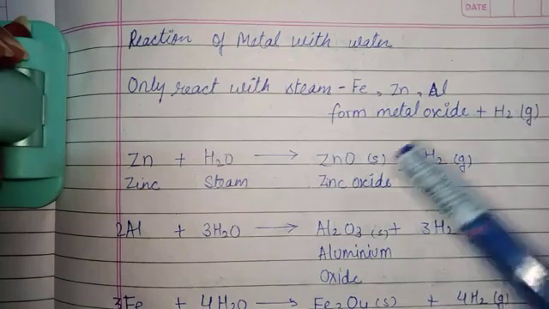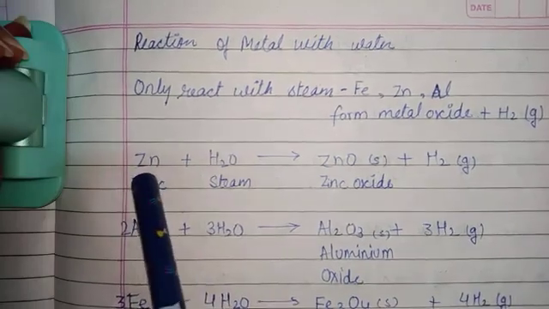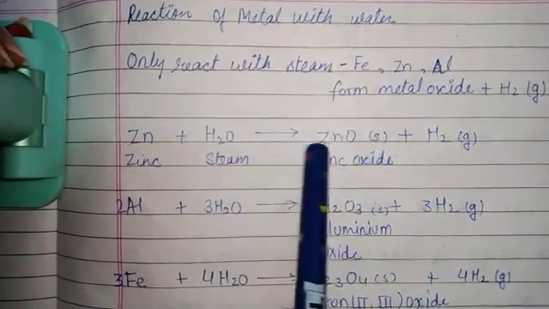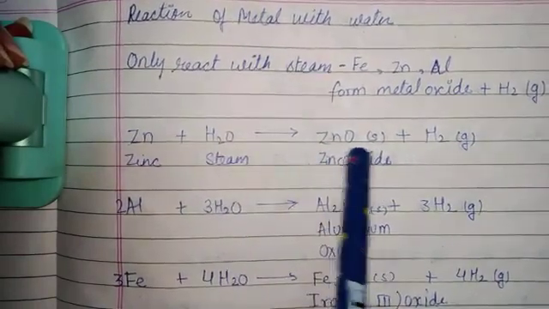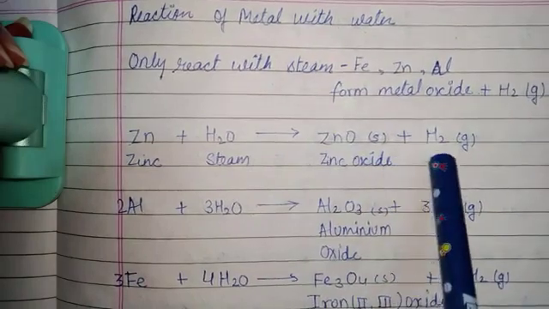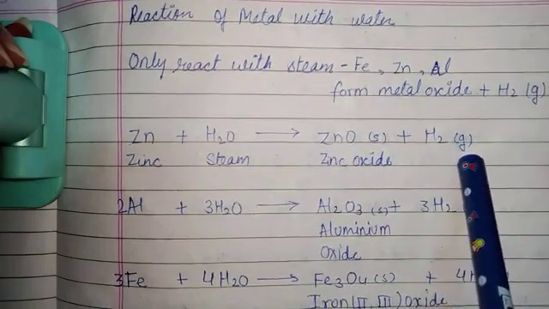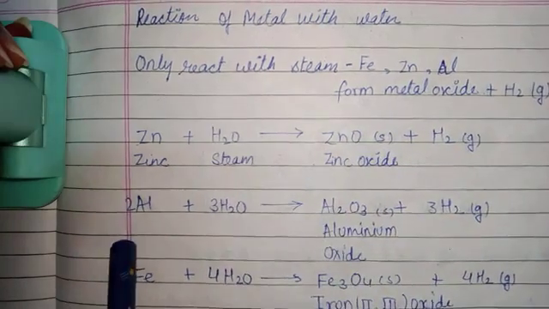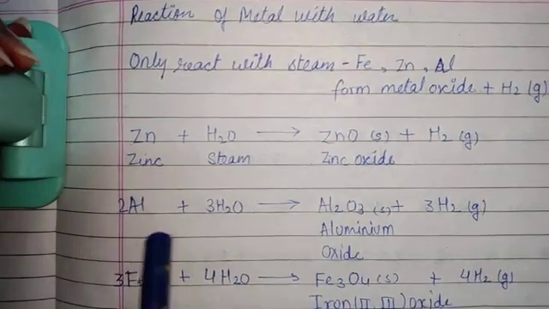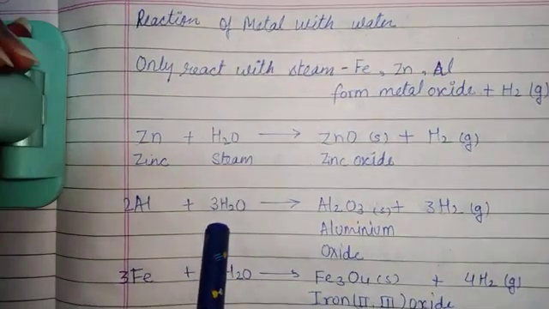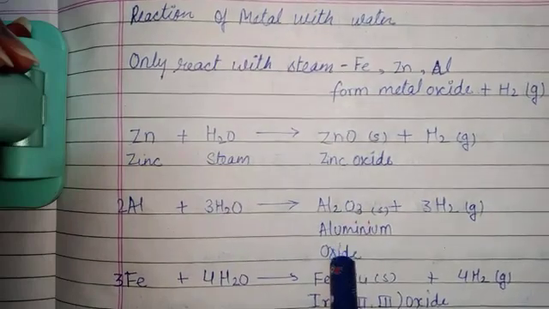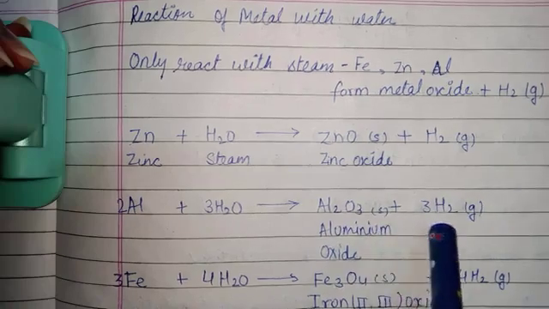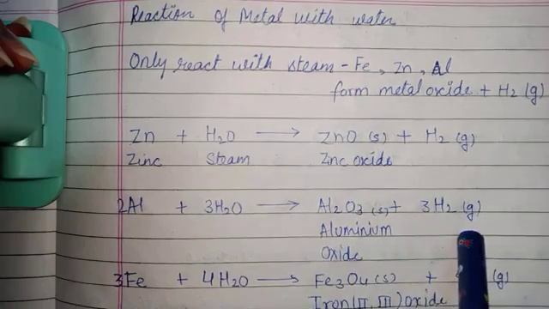For example, zinc reacts with steam and produces solid zinc oxide along with hydrogen gas. For another example, we take aluminium. In the reaction with steam, it forms solid aluminium oxide, Al2O3, and produces H2 gas.